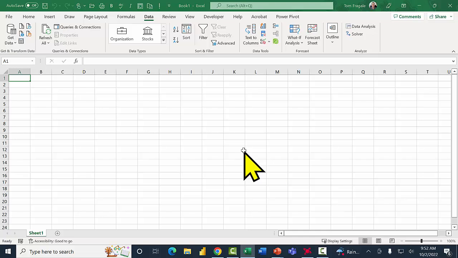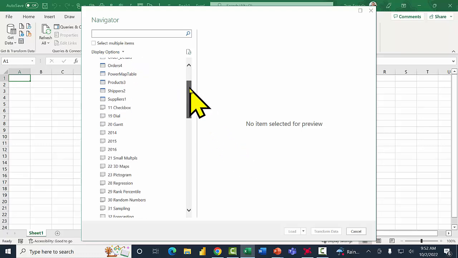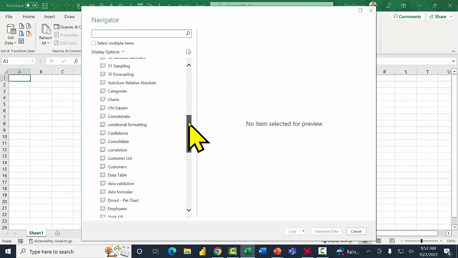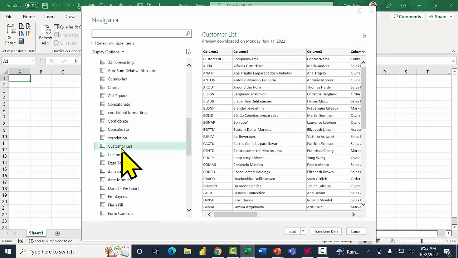This is going to open up a window called the Navigator. This is going to show you all of the sheets in that Excel workbook. If this was a database, it would show you all of the tables in that database. So I'm going to scroll down and get a table called Customer List. This one is not a formatted table in the original Excel workbook.